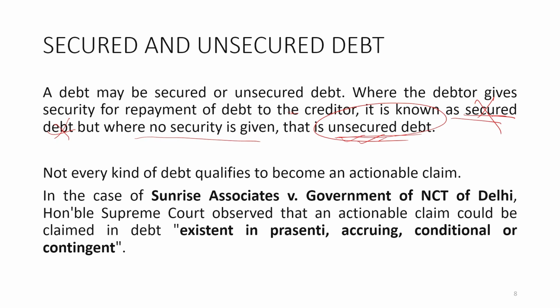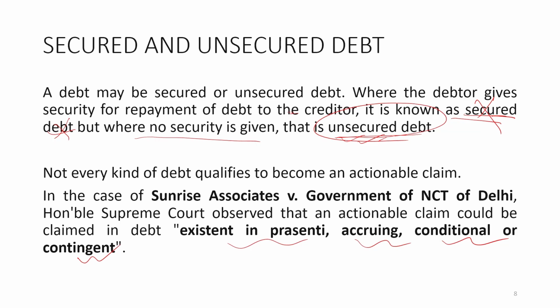So, not every kind of debt qualifies to become an actionable claim. In the case of Sunrise Associates versus Government of NCT of Delhi, the Honorable Supreme Court observed that an actionable claim could be claimed in debt that is existing in praesenti, accruing, conditional and contingent. So debt may be of four types according to the timeline or according to the happening of an event.